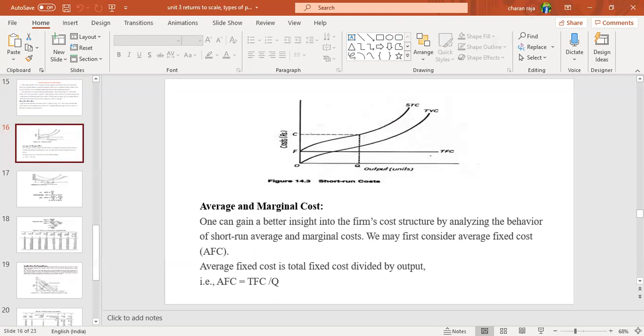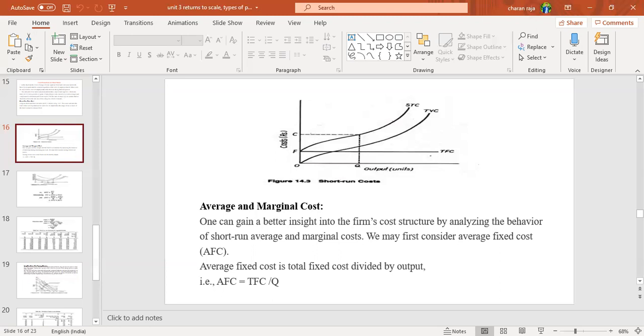So the short run total cost curve also starts from F. Again it moves parallel, similar to the total variable cost curve. Cost is on the y-axis and output on the x-axis. Look at the curve, OC and OQ. For the production of OQ, the OC is the total cost incurred.